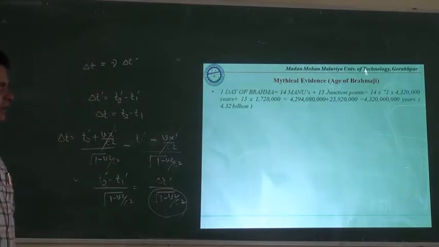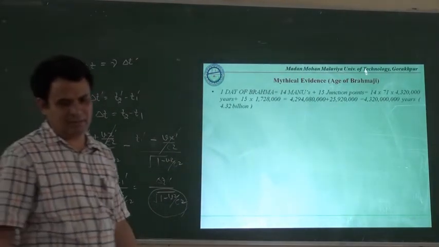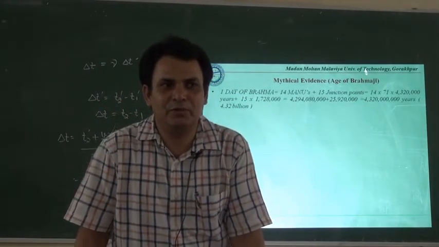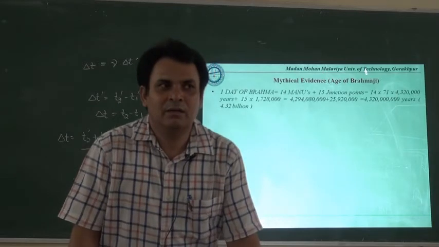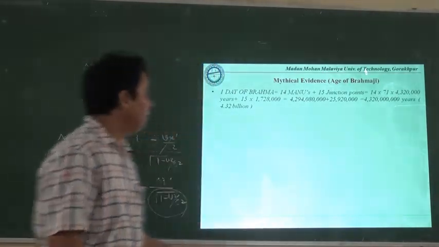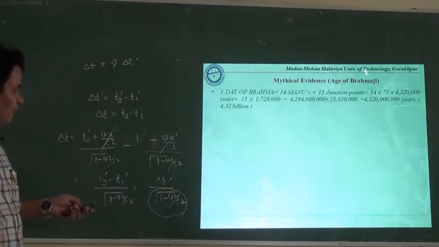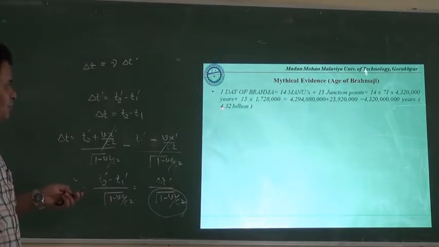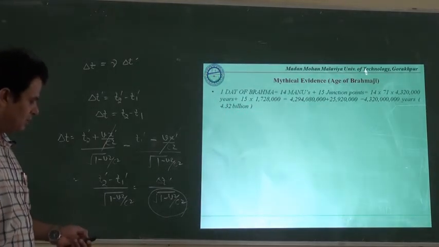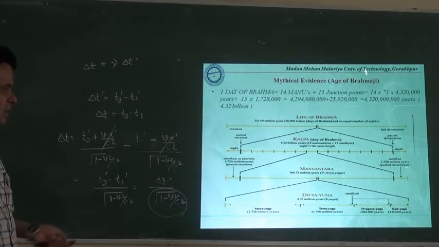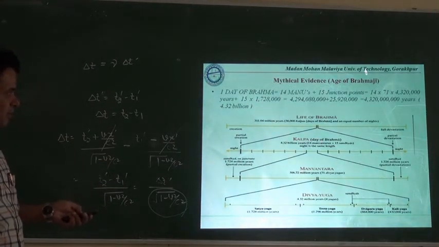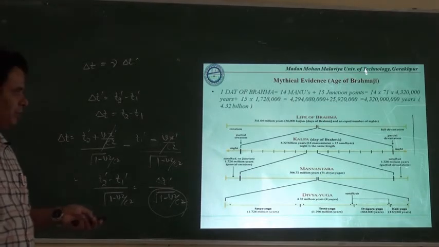As far as mathematical evidence is concerned, many times we have seen that people say that one day of Brahmaji has the value of 4.32 billion years, because there is a chart for calculating the age of Brahmaji, the life of Brahmaji, where we have the Kalp, then Mantar, then Divyayug.